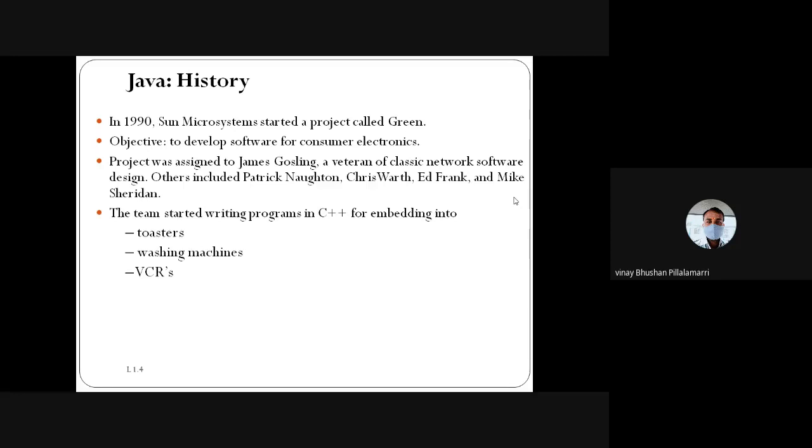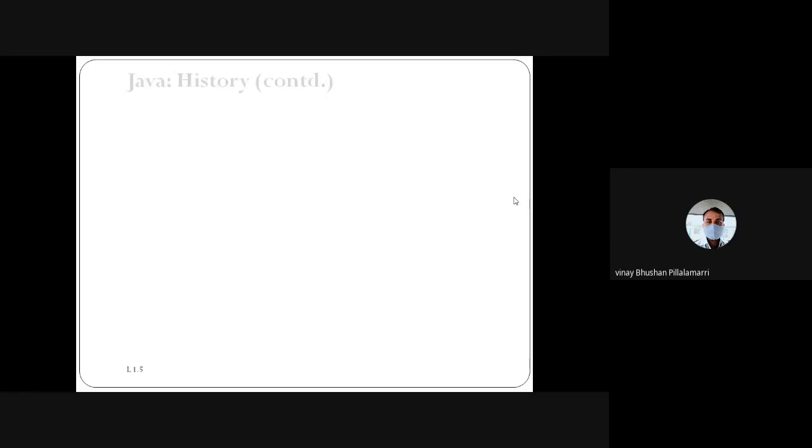Okay, initially the programs were written with the help of C++ only, and then they were embedded, thinking of these concepts in terms of the particular object. They were changing how electronic goods would work based on that. They were also working on toasters, washing machines, and VCRs. They did research on these products and succeeded in making these appliances. Okay, this is a small history of Java.